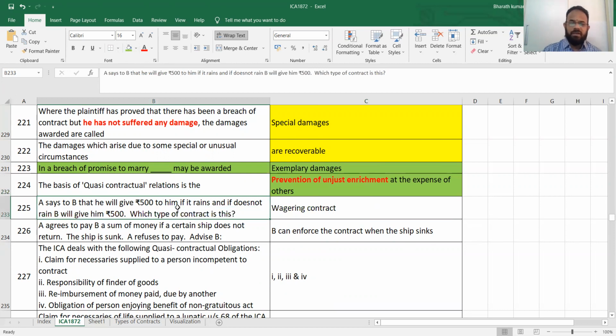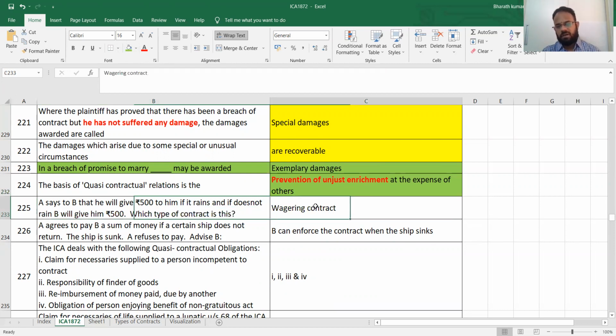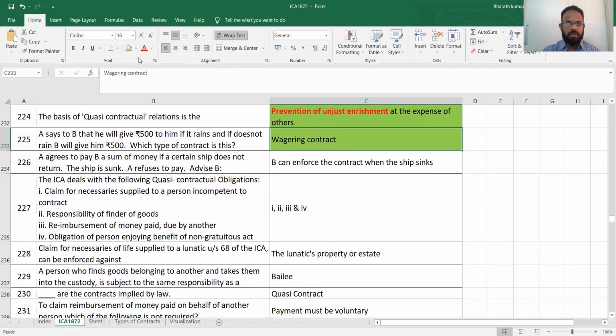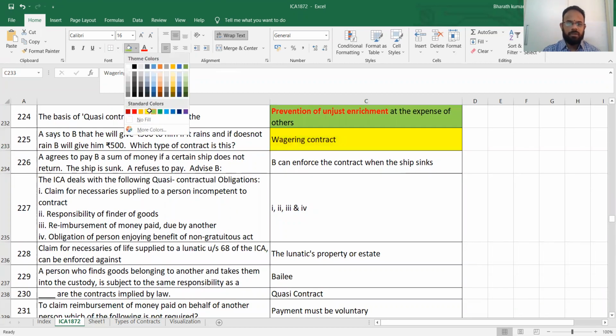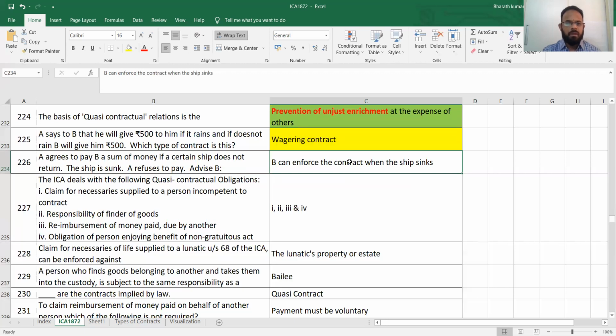Raining: if it is raining, I'll give you 500. If it is not, you give. That and all is not allowed. Wagering contract, so I'm making it in yellow color. You don't need to bother, we have already done this. A agrees to pay B a sum of money if a certain ship does not return. The ship is sunk. B can enforce the contract when the ship sinks.